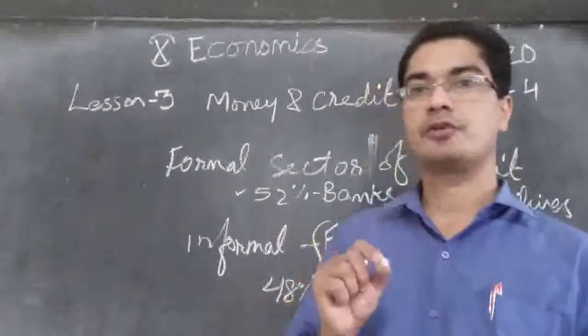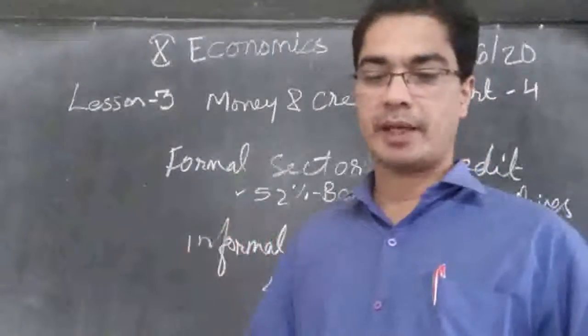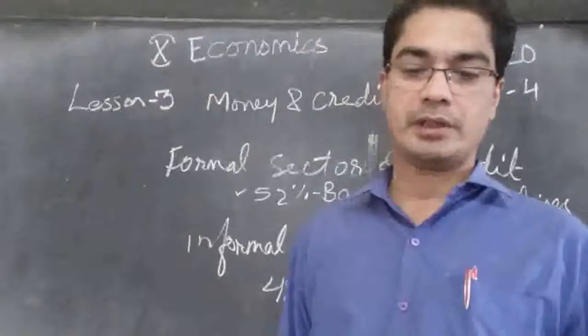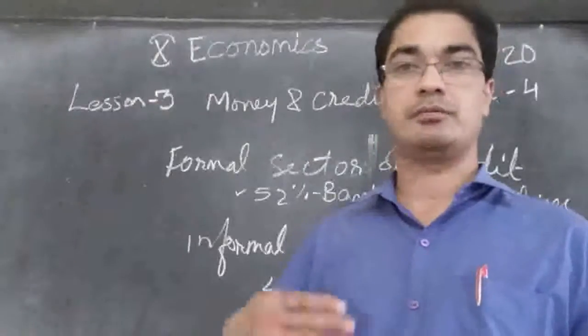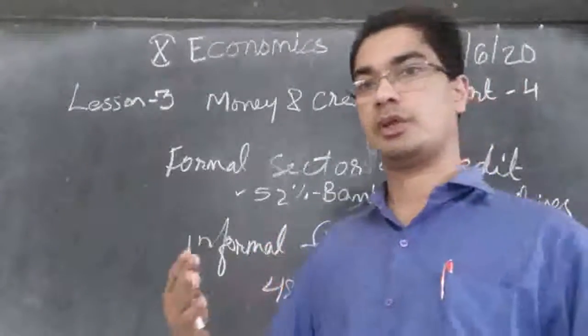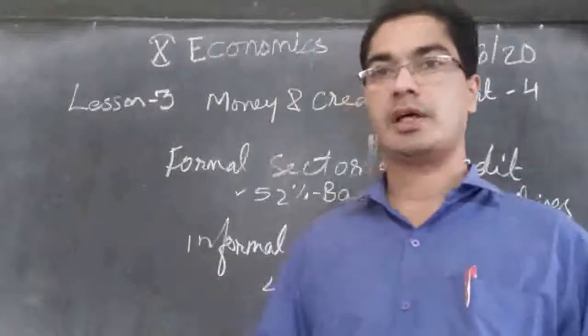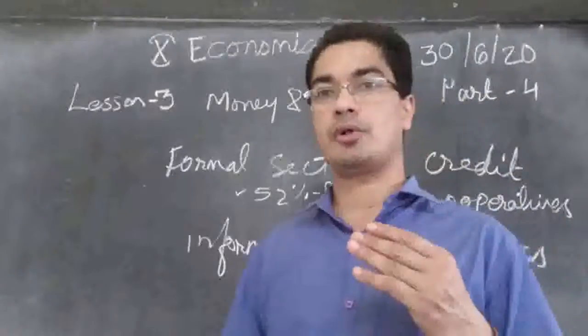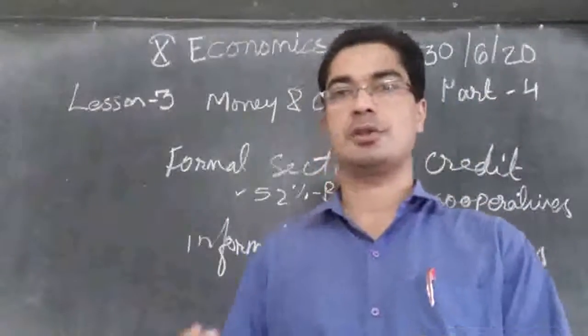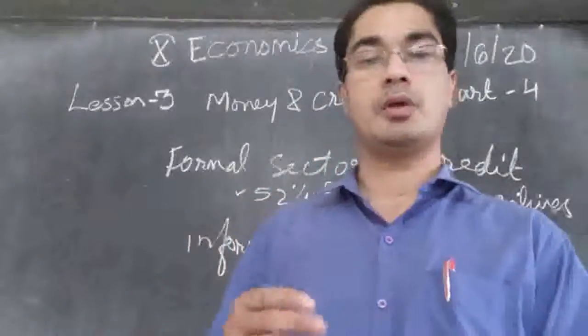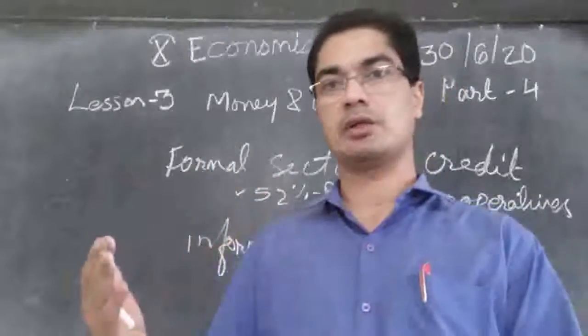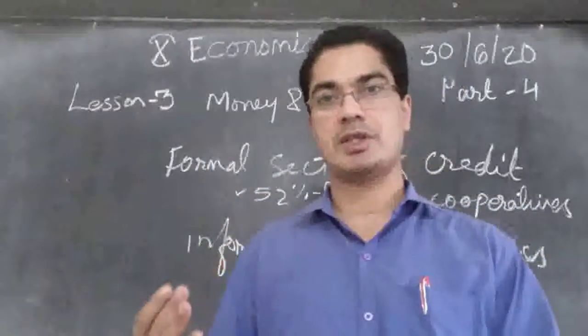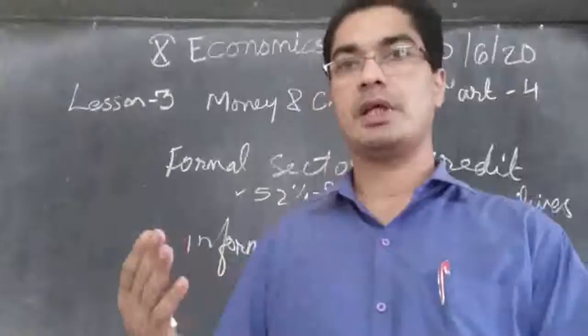So the banks have to submit a report to the RBI annually, or periodically, maybe after 3 months, 6 months, 9 months, or 1 year. The RBI will say that every bank has to submit their activity report: how much deposit they received from the people, how much money is given as loan, how much interest is charged, and to whom they gave the loan.